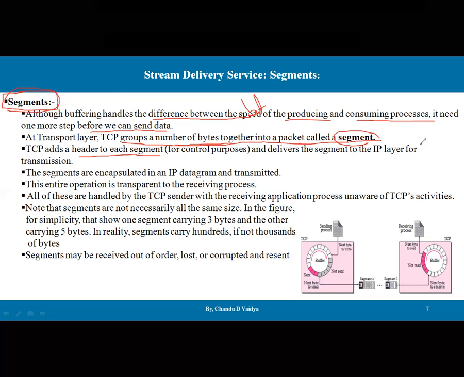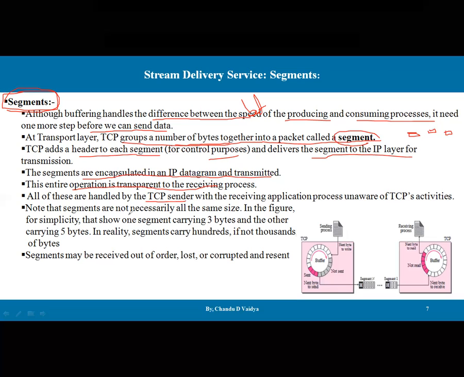In order to track each segment that is created, TCP adds a header for control purposes and delivers these segments to the IP layer for transmission. These segments are encapsulated in IP datagrams and transmitted. The entire operation is transparent to the receiving process. All of this is handled by the TCP sender, with the receiving application process unaware of the TCP activities. The receiving process never knows what happens at the sender side.